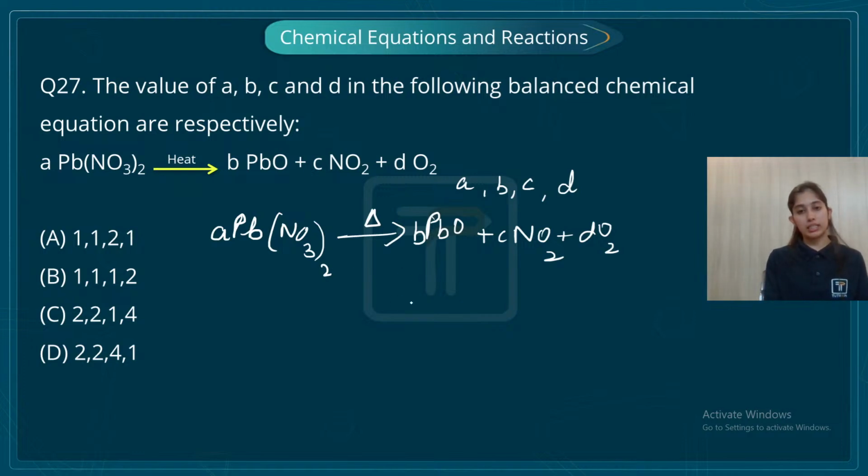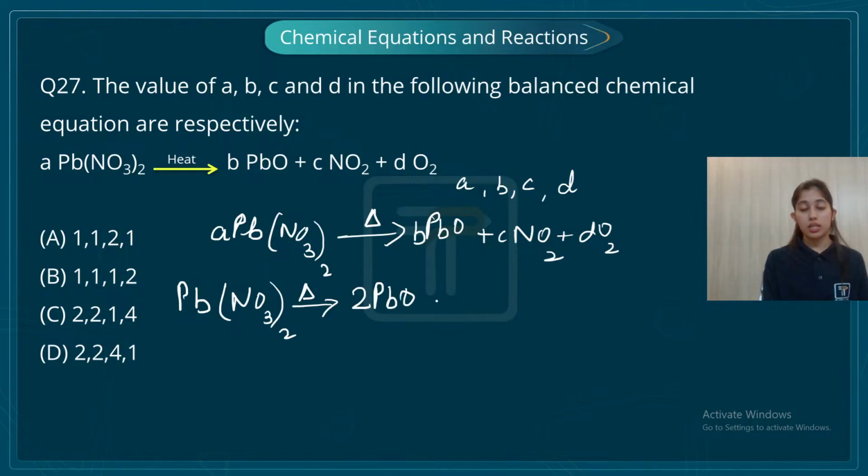And how will you balance that? Let's do this: lead nitrate, when we heat this, gives twice lead oxide plus NO2 plus O2.